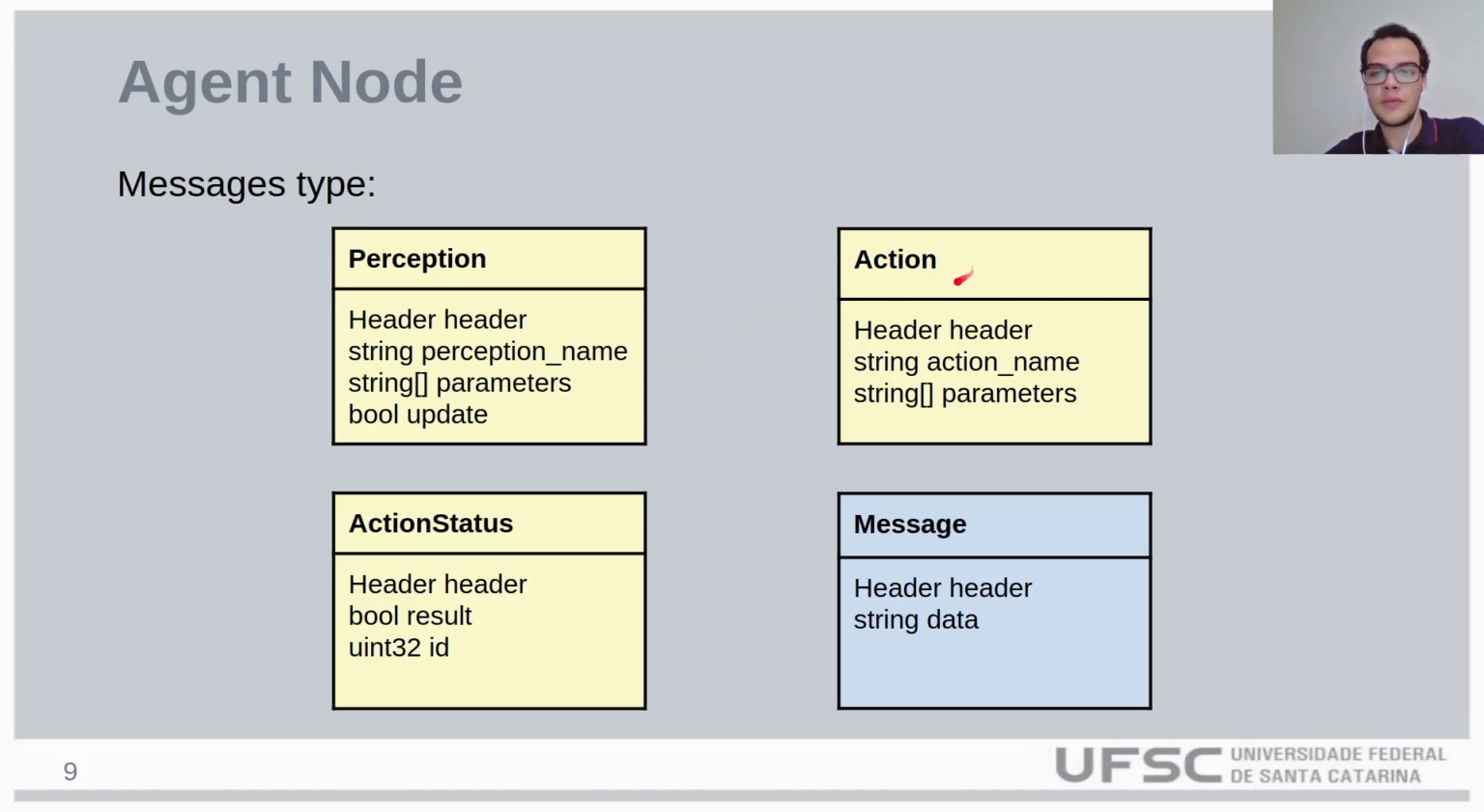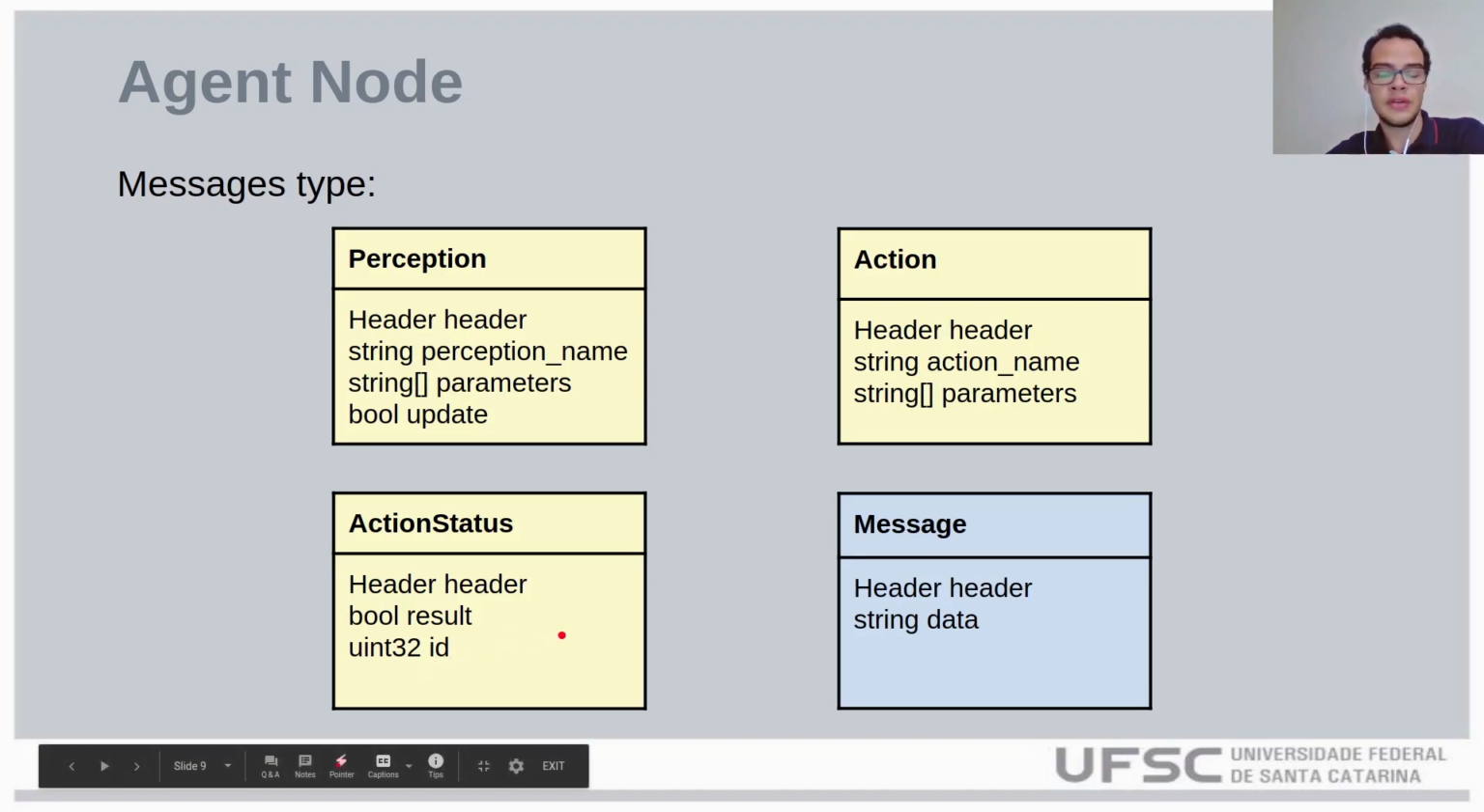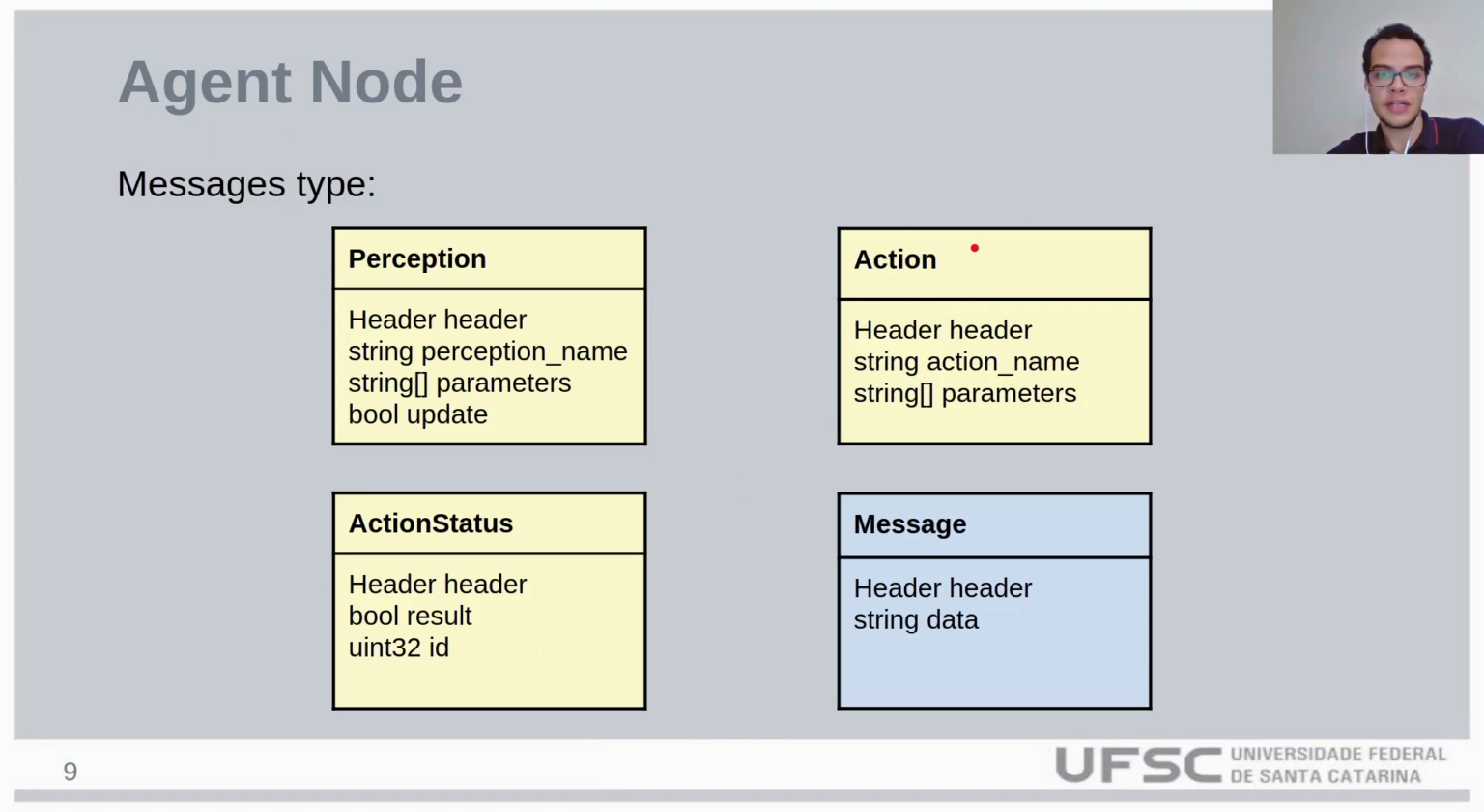The action type, which also has a header, a string with the action name, and an array of strings with the parameters. The action status type, which has a header with metadata, a field called result, which indicates if the action was successfully executed or not, and an ID, which is a unique identifier of an action that was previously sent. And finally, the message type, which has a header with metadata and a string with the actual data.